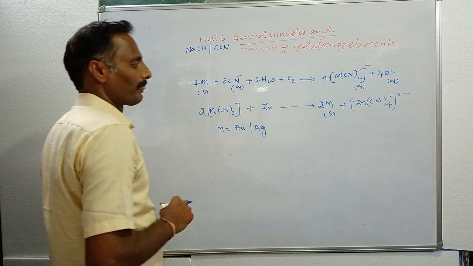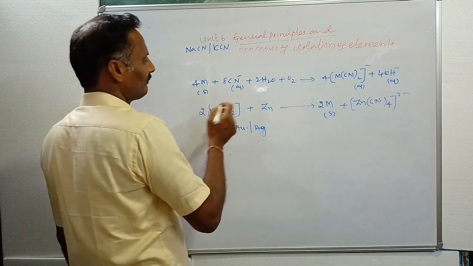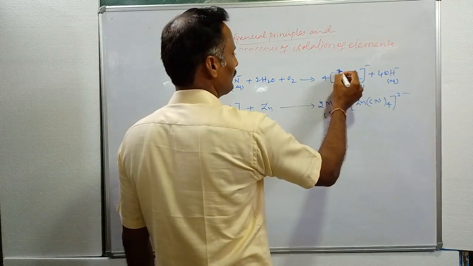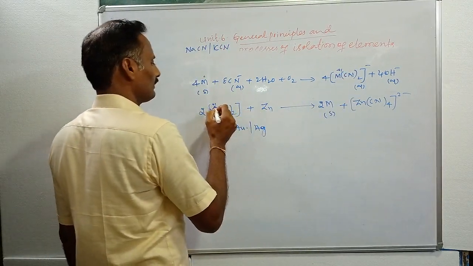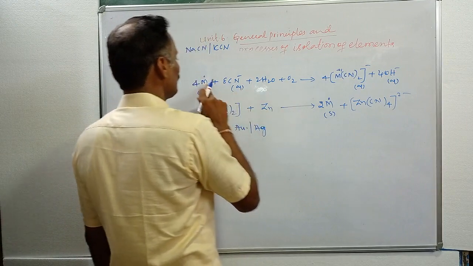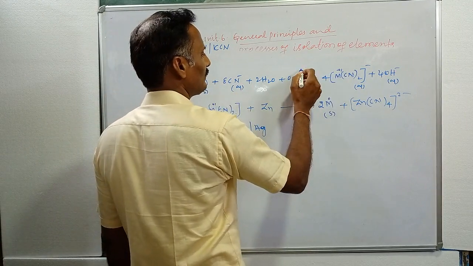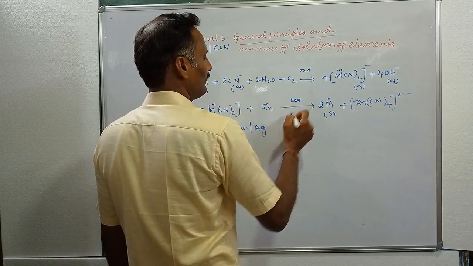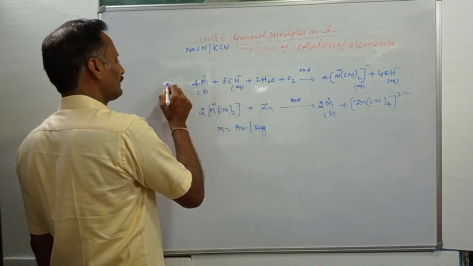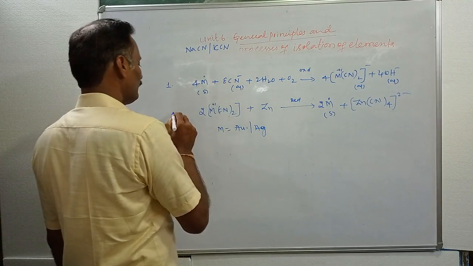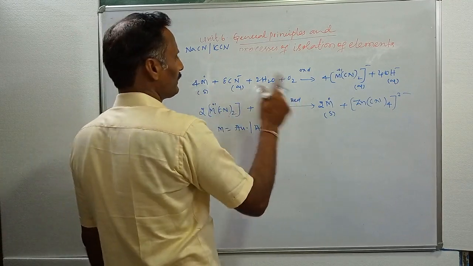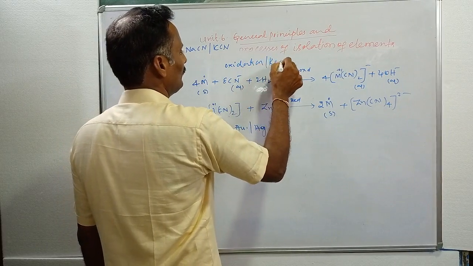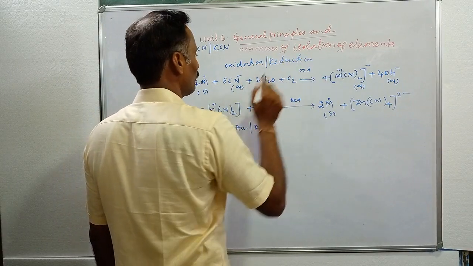In the first step, the metal oxidation state is 0, and in the complex the oxidation state is +1. Going from 0 to +1 is called oxidation, and +1 to 0 is called reduction. In step 1 it undergoes oxidation, in step 2 it undergoes reduction. This method is called the oxidation reduction method to obtain metals.